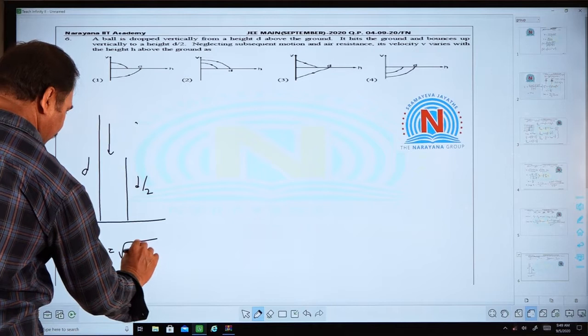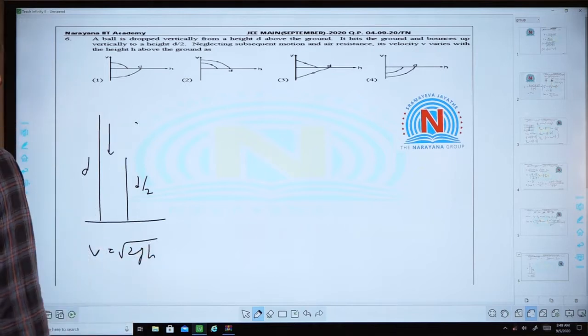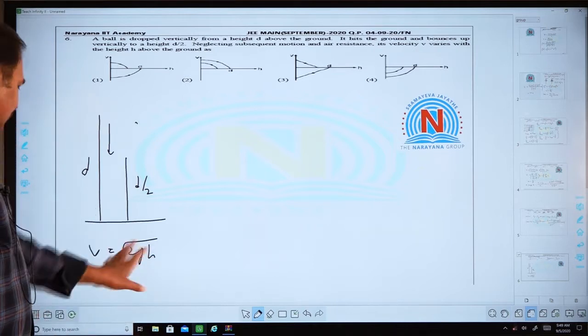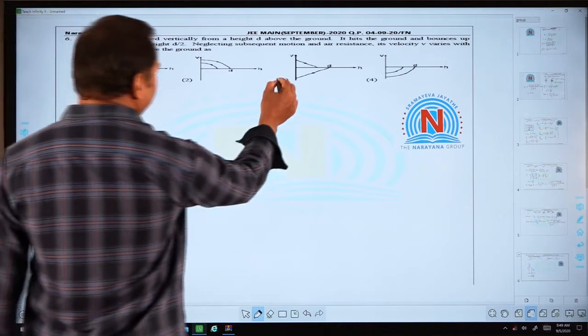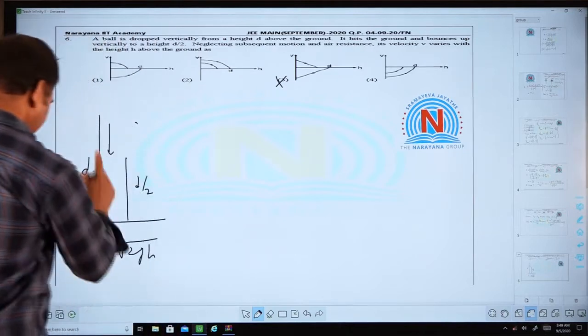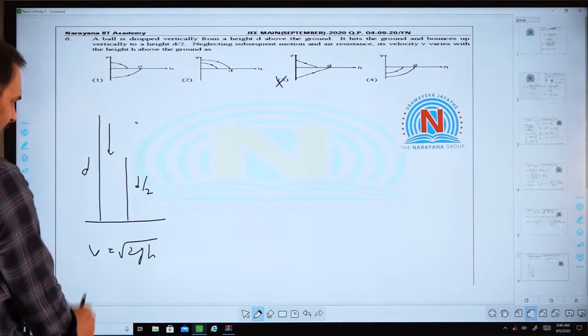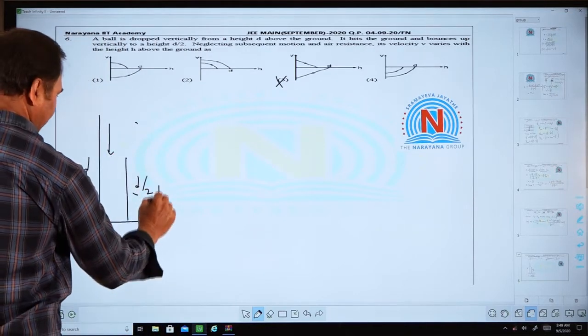When it reaches the ground, the velocity is given by v equal to square root of 2gh. If you draw a graph between v and h, that must be parabolic type, it is not a straight line. So option 3 is the wrong option. The velocity is in the downward direction, so it is negative, and when it rises up, it will be positive.